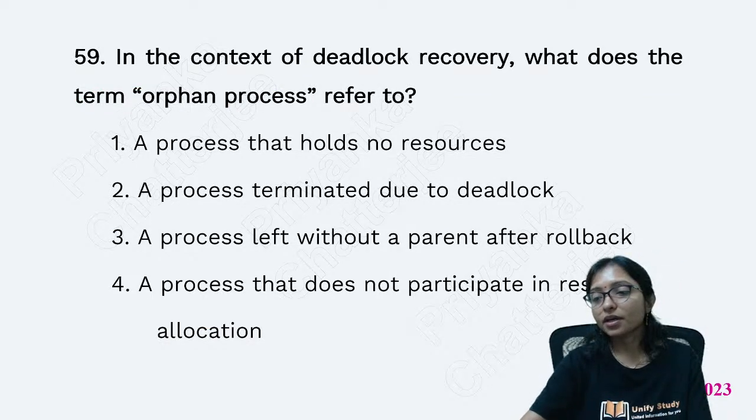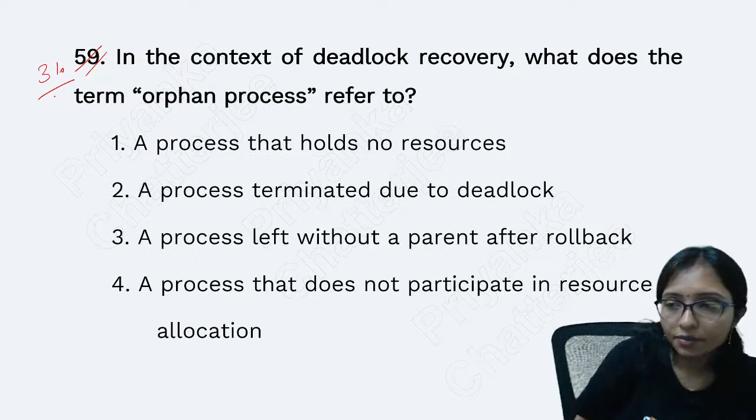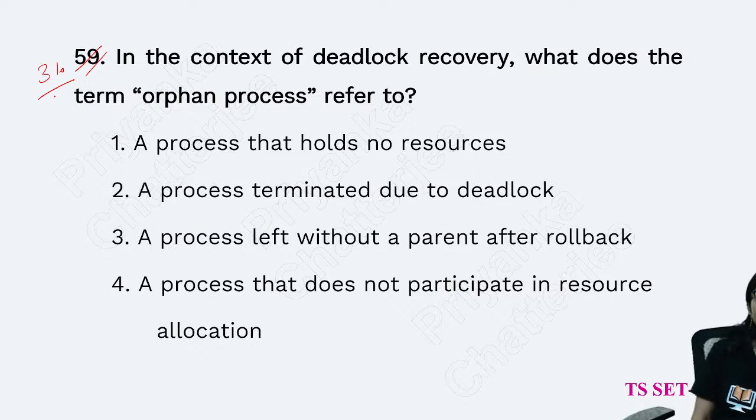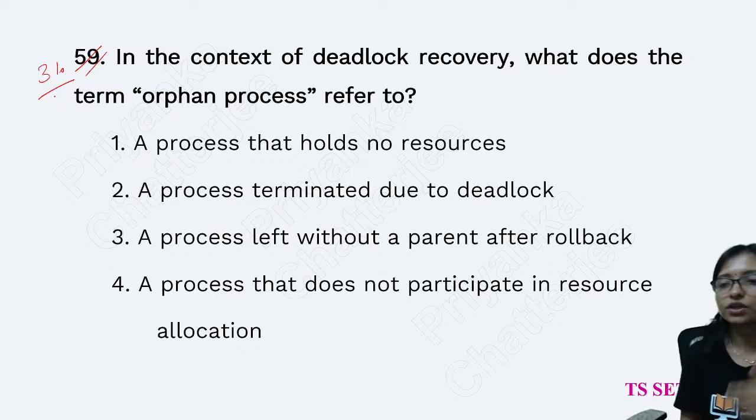Now question number 31. In the context of deadlock recovery, what does the term orphan process refer to? With the name only you can do it.